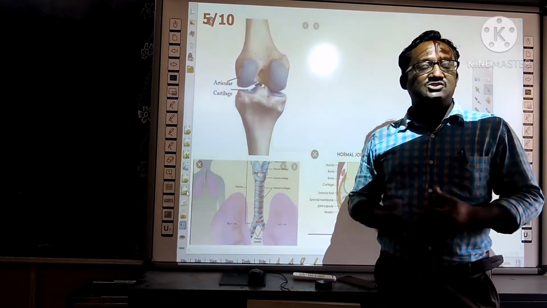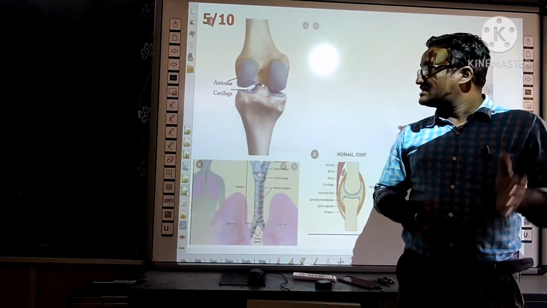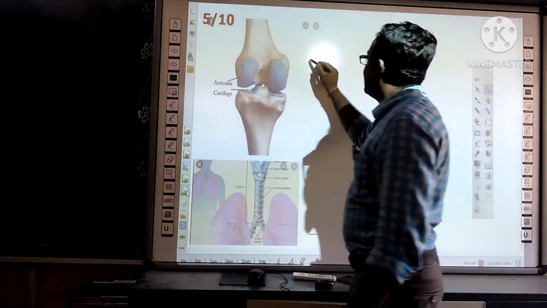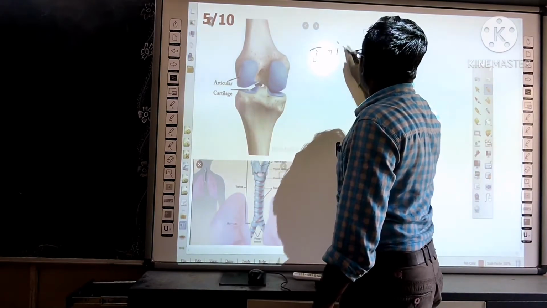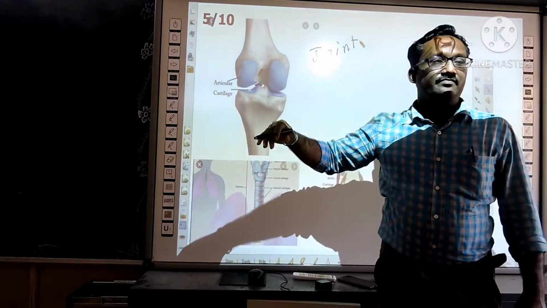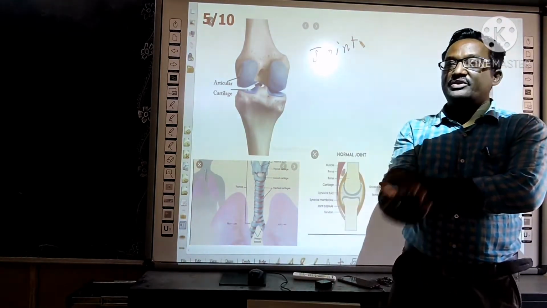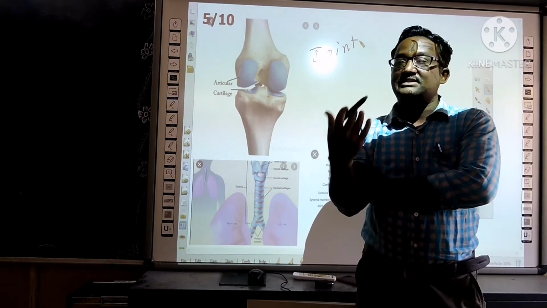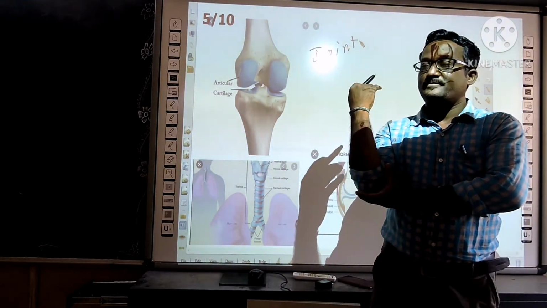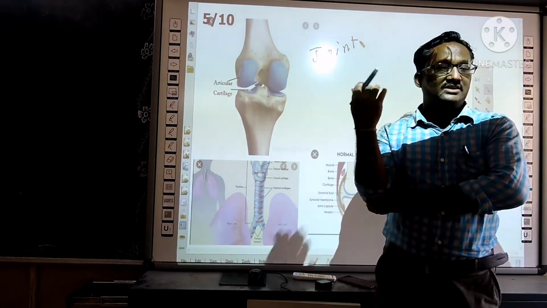In our body also cartilage is present. Let us see the location of this cartilage. Cartilage is mainly present at the joint. Joint means where two bones are held together, right? Where we can see the locomotion or movement. Here you can bend the bones, the elbow region, right?